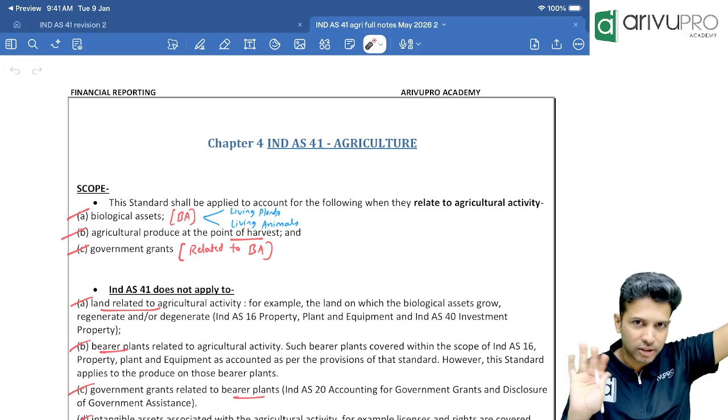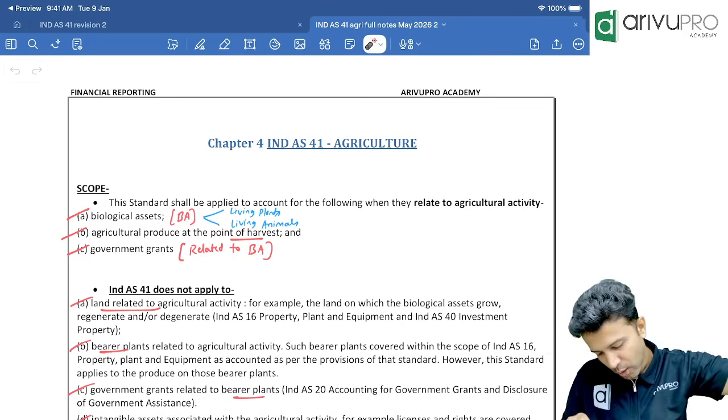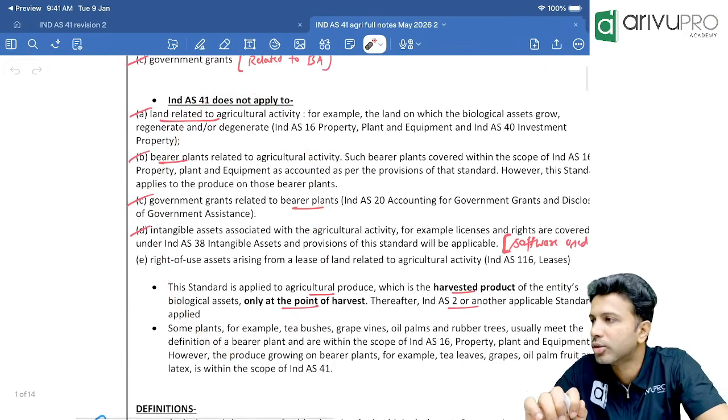Got it? Not a Tirupati task, no? Manageable? Okay.